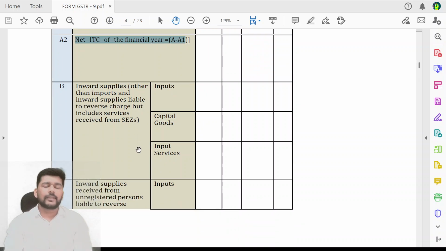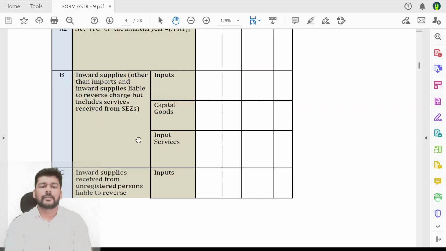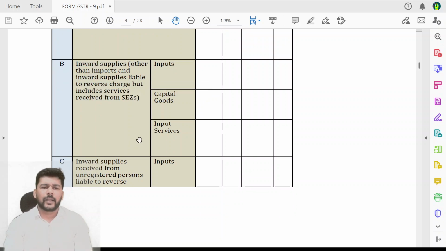Now when you come to the next part, 6B, 6C, 6D, the primary bifurcation, as was expected, is inputs, capital goods and input services. In this also the capital goods credit is to be shown separately by you. So inward supplies other than imports, inward supplies liable to reverse charge but including services received from SEZ, services, not goods, services received from SEZ. All this credit will be reflected in 6B. Now 6B is where you have received the goods, received the services, and there is no RCM in these cases, that is all in 6B.